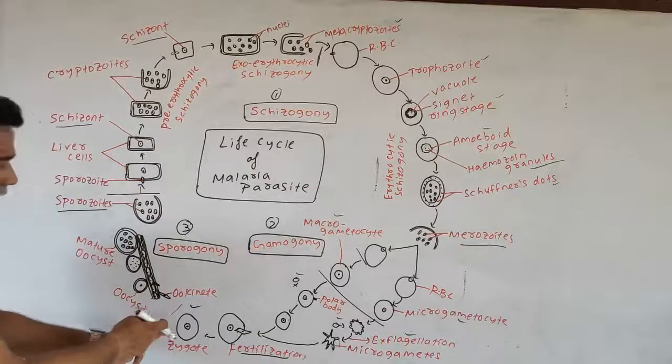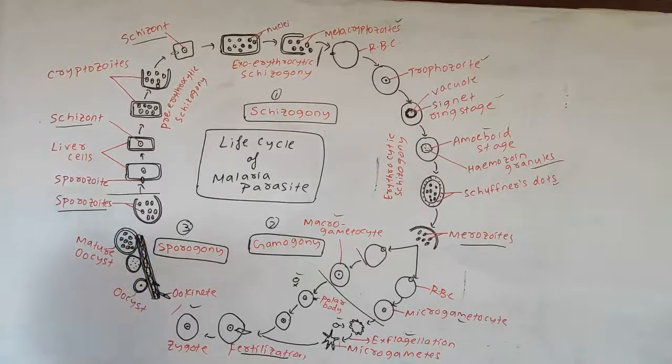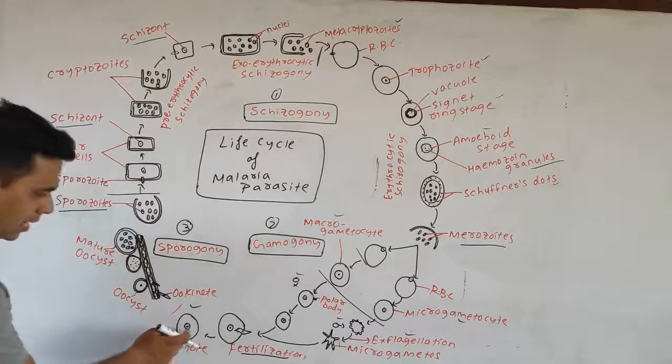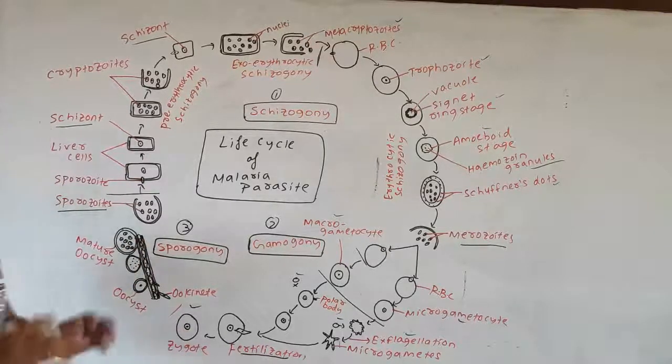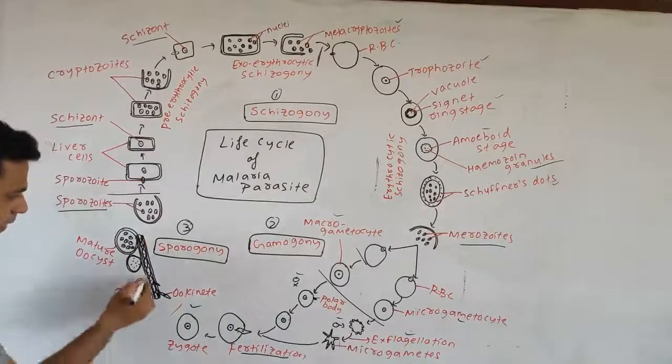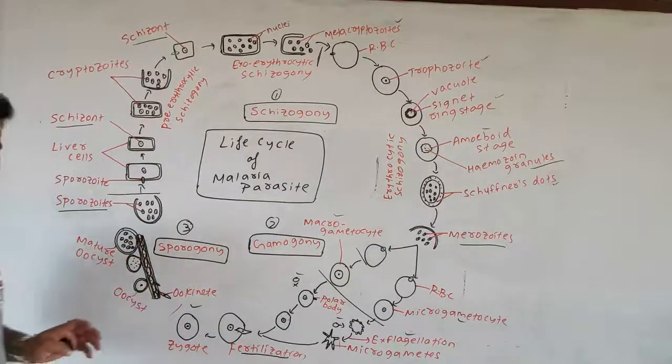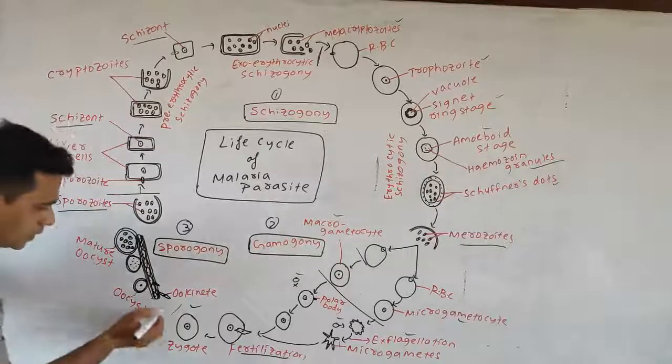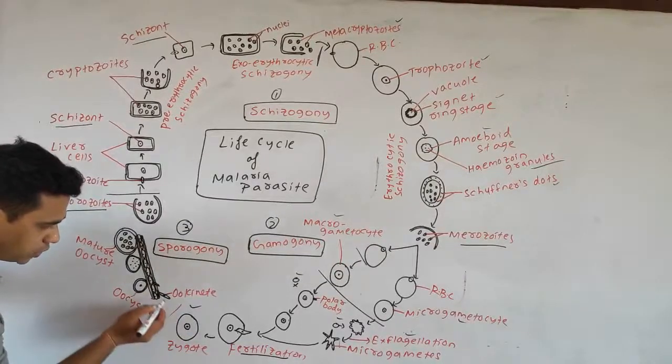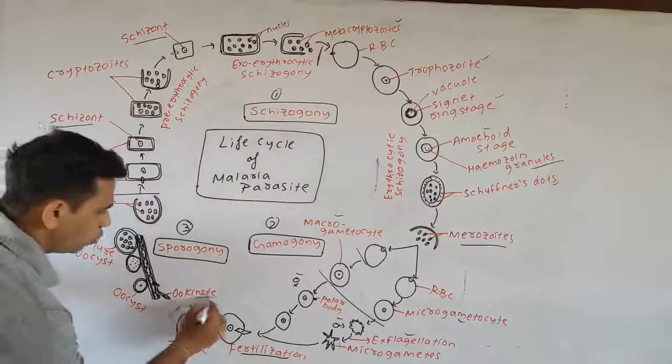Then your third stage will occur, that is your sporogony, in which, as we know, the zygote is round in structure and cannot penetrate into the gut wall of the female Anopheles mosquito. Further, the rounded structure is converted into a spindle-like structure, which is called your ookinete.